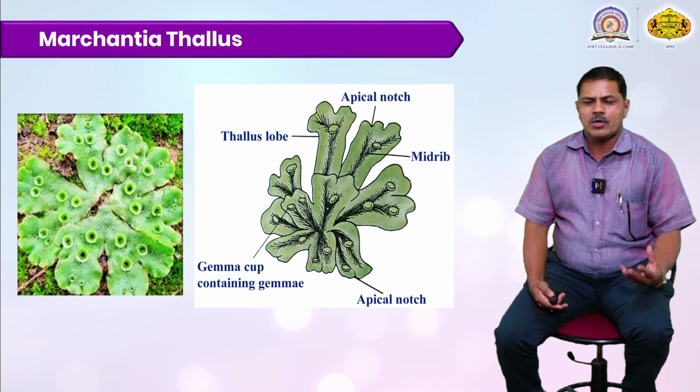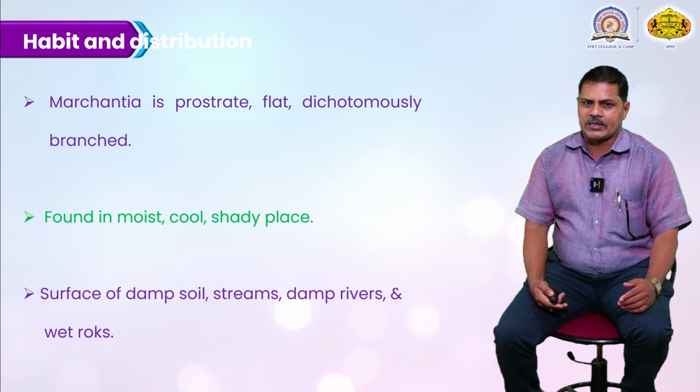There is also a cup-shaped structure of the male reproductive organ, which can develop at the midrib portion, the middle portion of this Marchantia thallus structure.